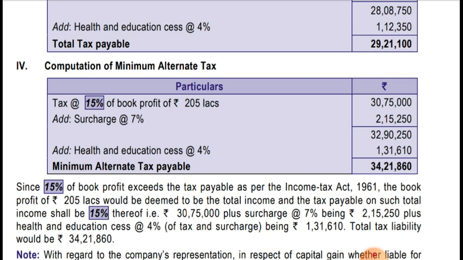On that we'll add 4% health and education cess, that is 1 lakh 31,610. So minimum alternate tax payable is 34 lakh 21,860. So we have to pay tax not as per the normal provision, but as per MAT. Total income will be 205 lakhs, and tax payable by the company will be 34 lakh 21,860, because 15% of book profit is higher than the tax payable under the normal provision of the Income Tax Act.